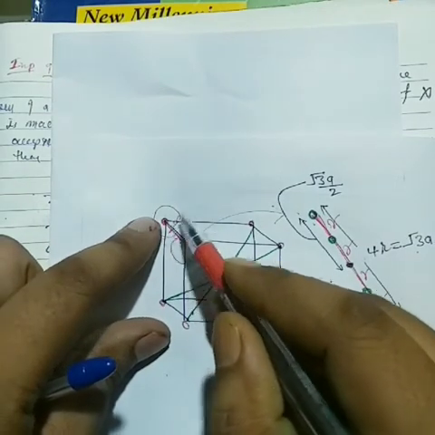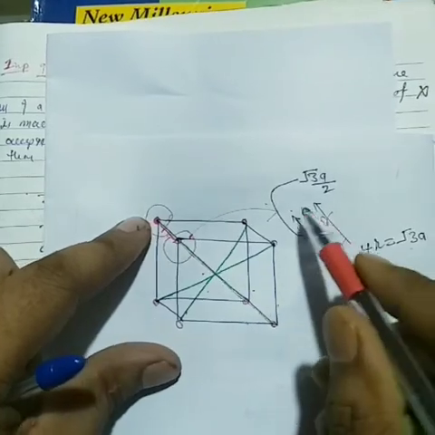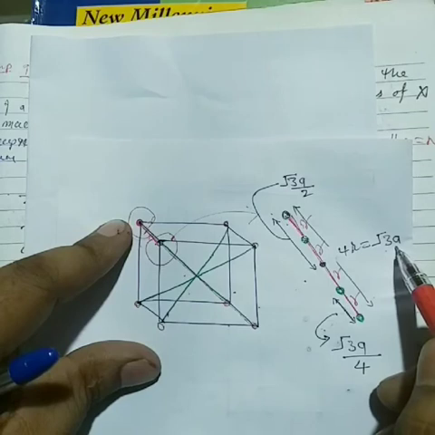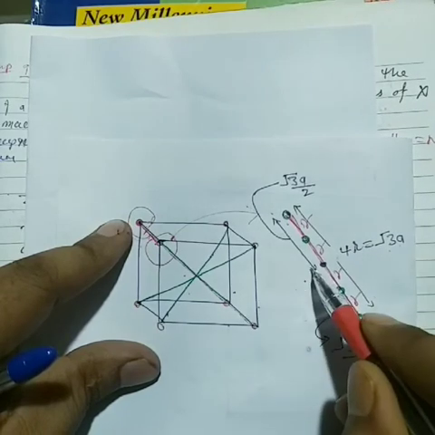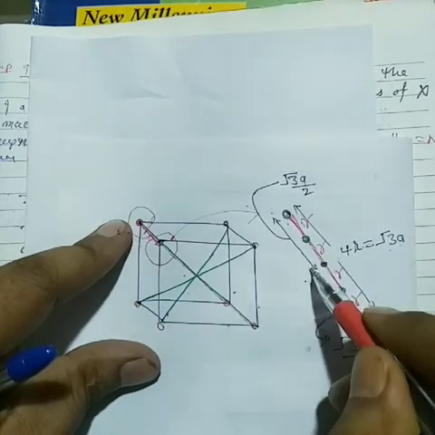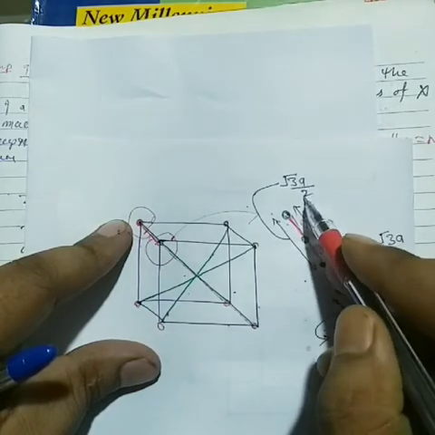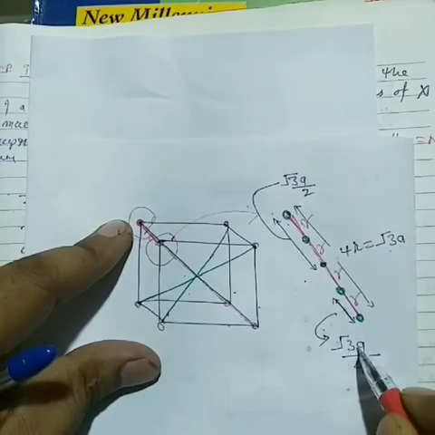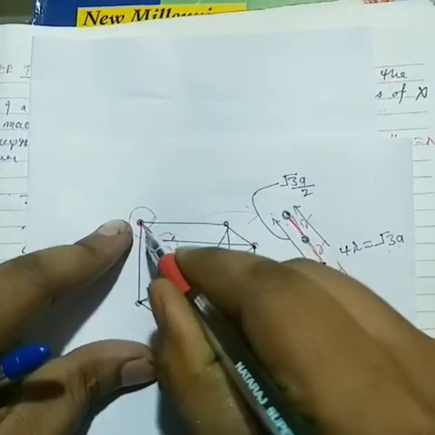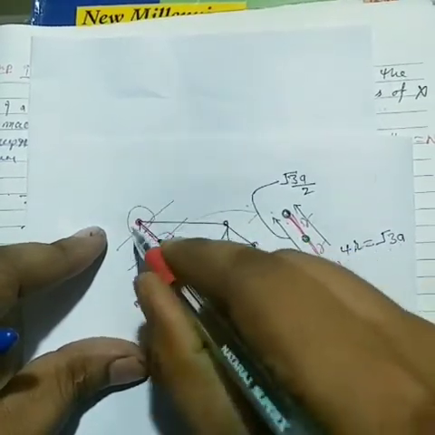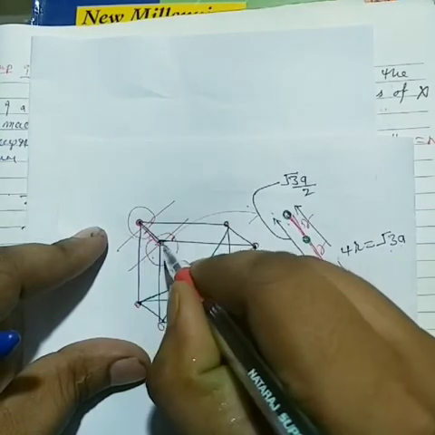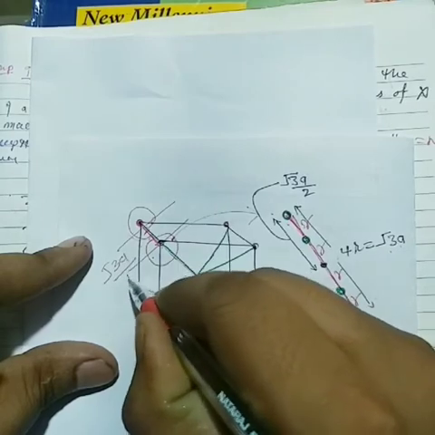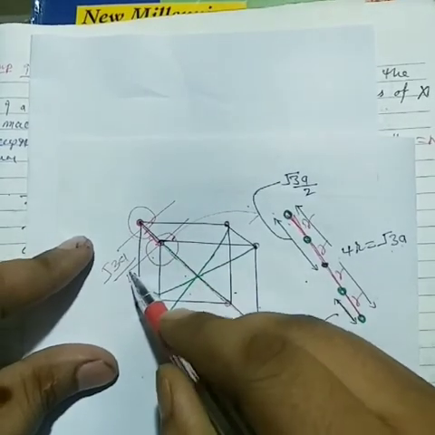What is the distance? Now see here, the complete body diagonal length is root 3 a. So half, the half diagonal is root 3 a by 2. So one fourth is root 3 a by 4. That means which distance? Here to here the distance is root 3 a upon 4. So this is very important.